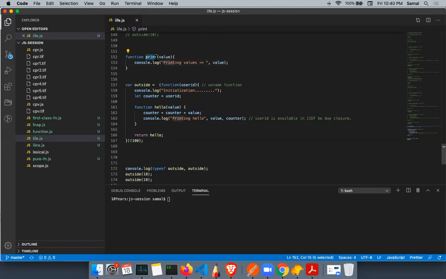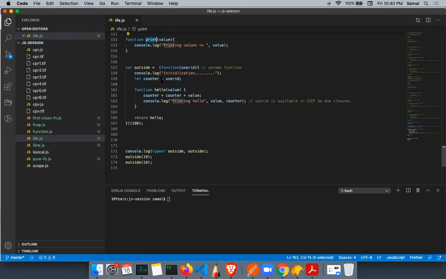So now this is the outside function. Let's say I want to pass this as a parameter, just like a primitive or non-primitive parameter. We also saw yesterday how we pass a function to a parameter. A function is non-primitive and also acts as an object, so we can pass it as a parameter. Because we are immediately invoking it, we directly pass the function name. So instead of 100, let's pass print here. What will we receive here? A reference of print.